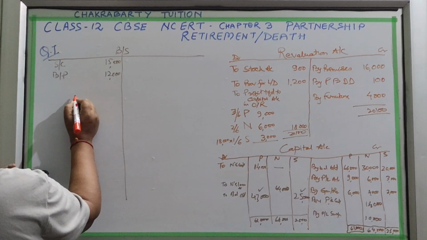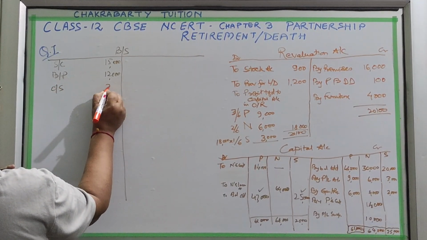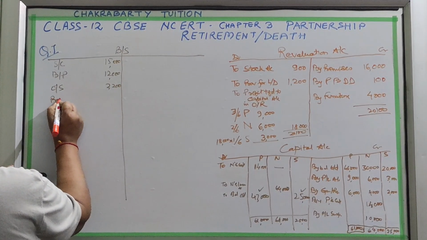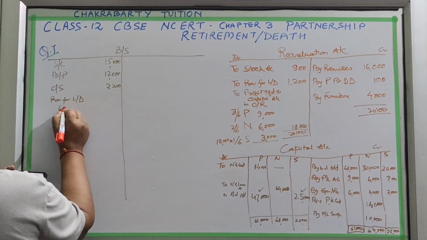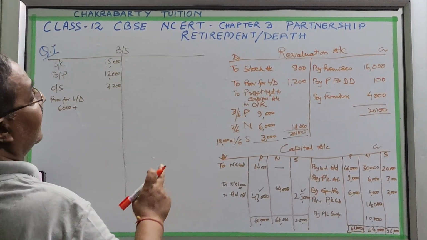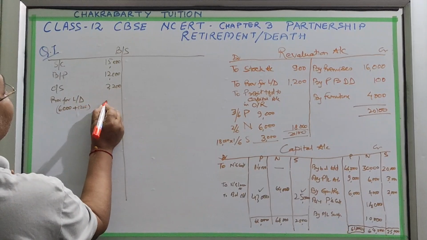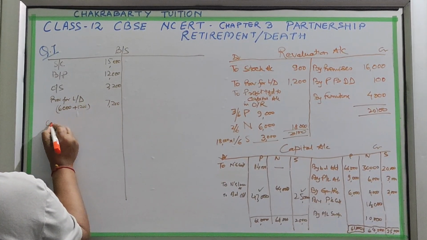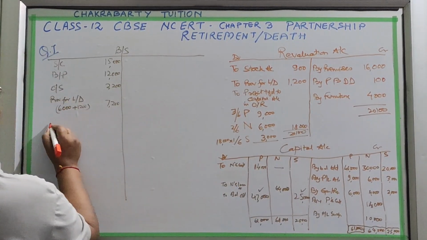Then outstanding salary is 2,200, and then provision for legal damages, it is given 6,000, and you have made a further provision of legal damages of 1,200. So it will become 7,200.